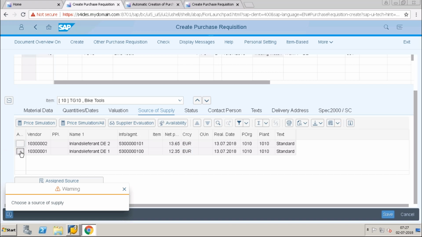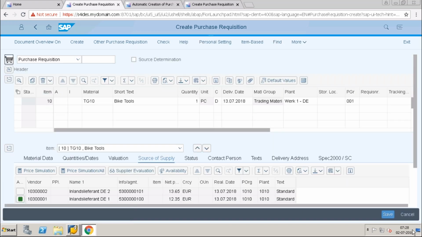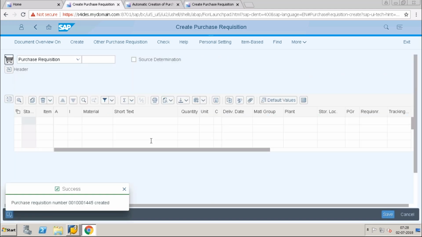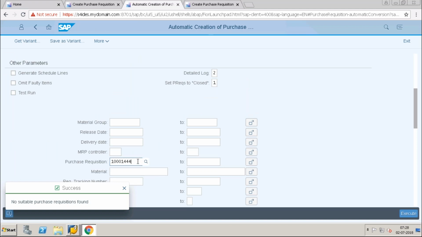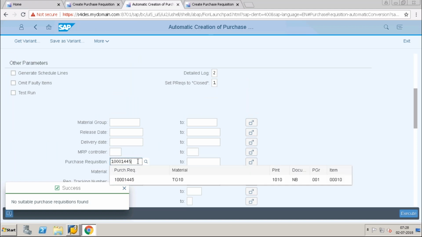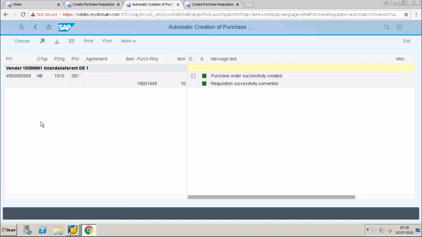I'm choosing this one source of supply. Okay, I will save. The number 45 is created. Now I will go to the automatic creation of purchase orders. Based on the purchase requisition item, I will come here and execute. Okay, so my purchase order got created.